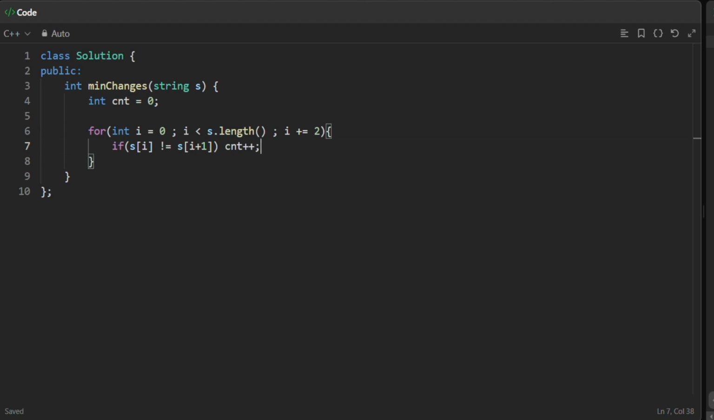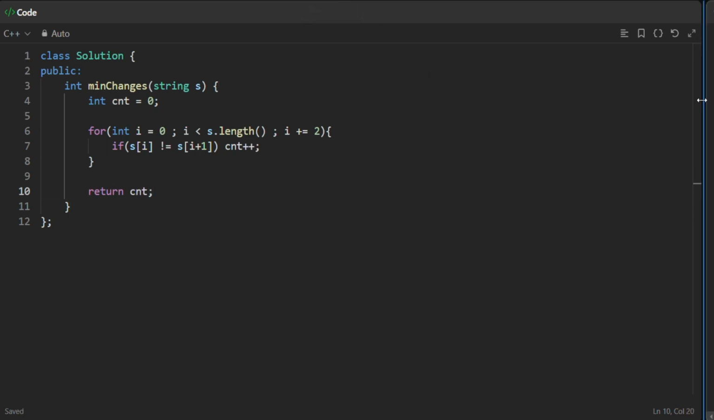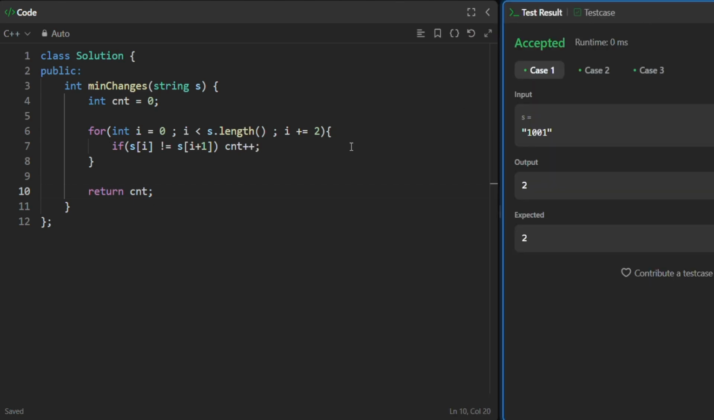Because in the question we were given that the length of the string s is always going to be even, right? That's why we can always do plus 2 here and then check the current element and the next element, right? And at the end, you can simply return your count, right? So let's run this now. So our test cases are accepted. Let's submit this.